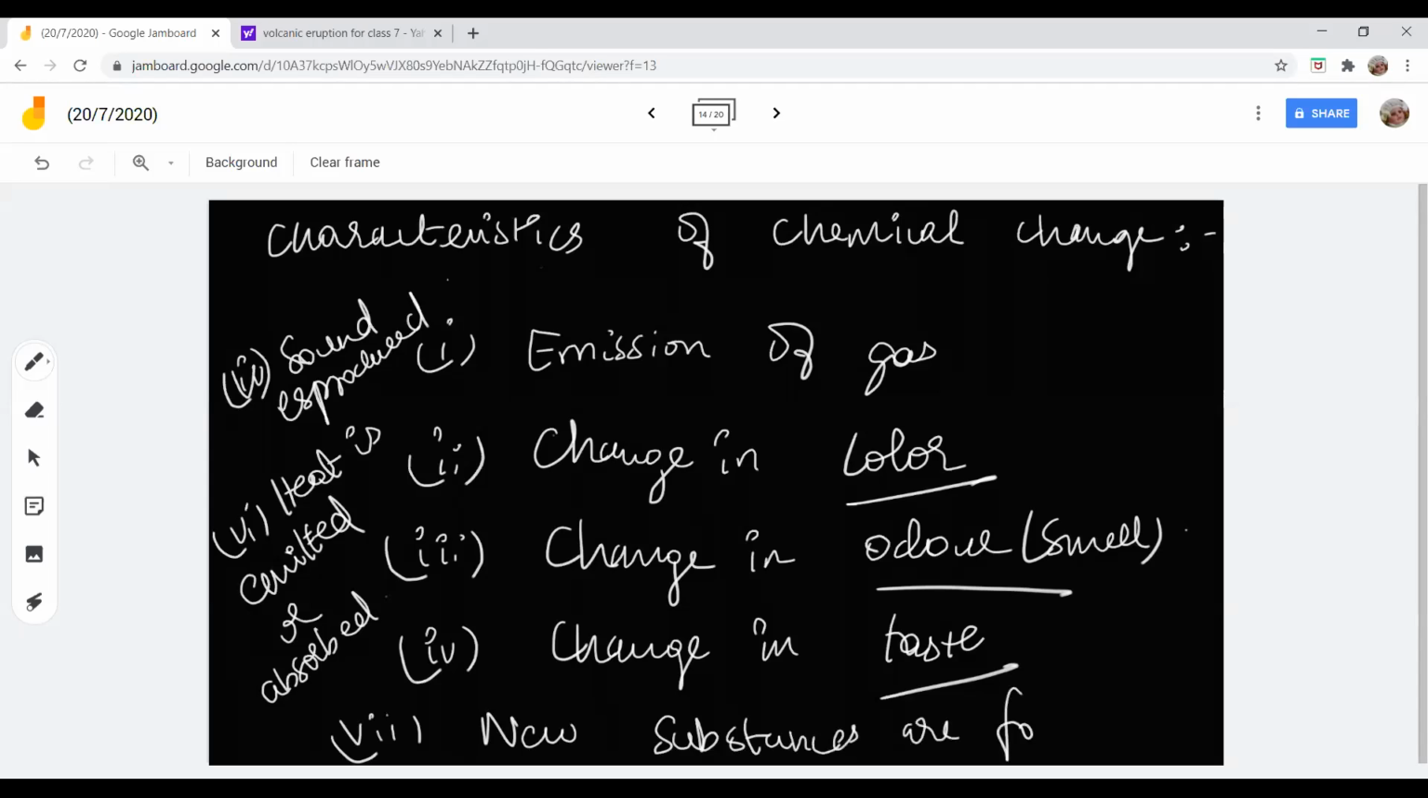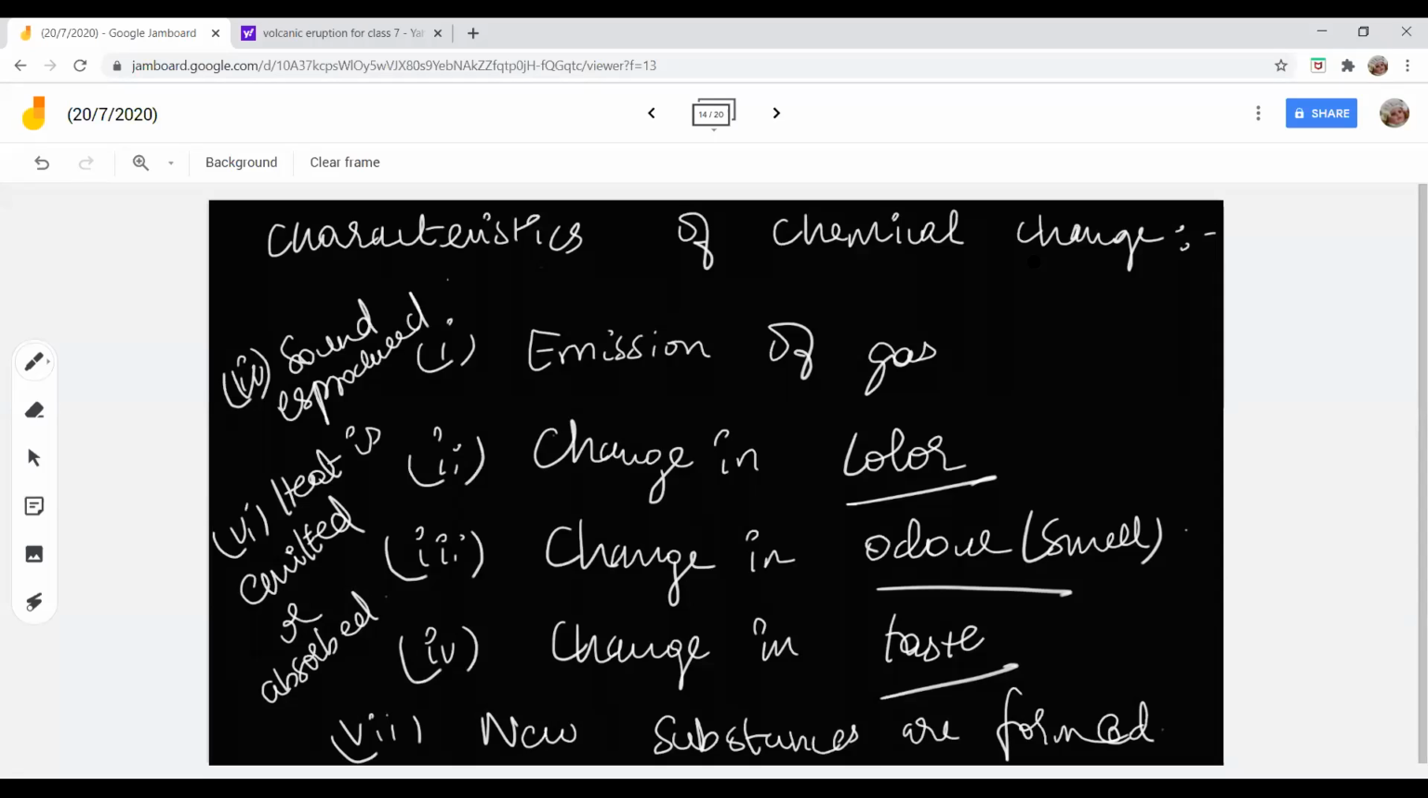Ma'am, in all the processes, the emission of gas is happening, ma'am. Not all. In few processes it will take place. In few processes it might not take place. Ma'am, then what will be changed in every process? Ma'am, in chemical change, what will be surely there in the process?